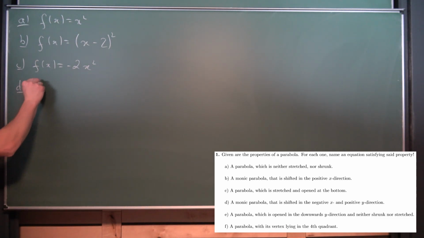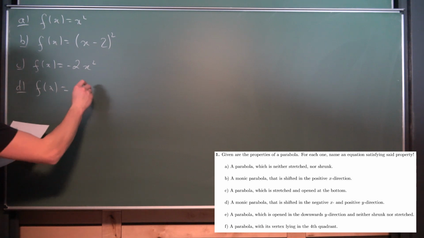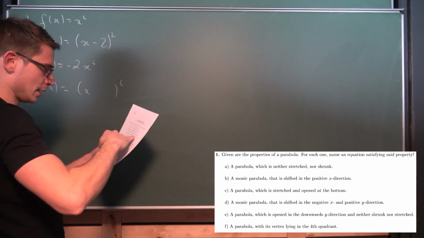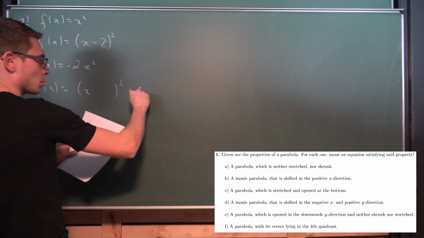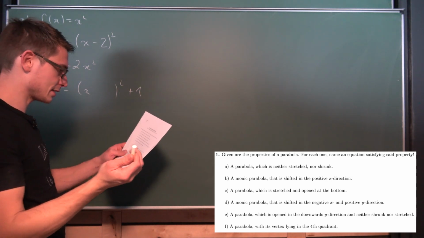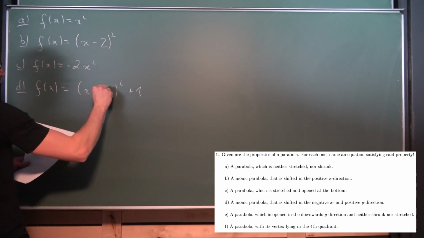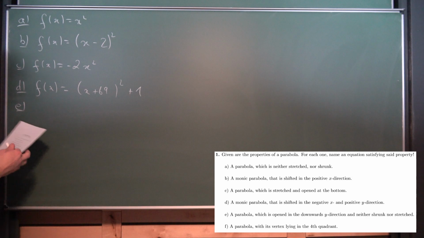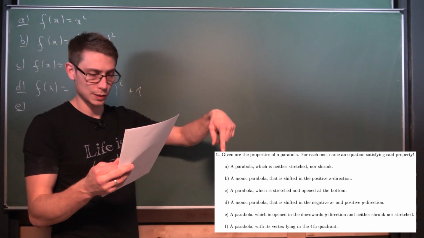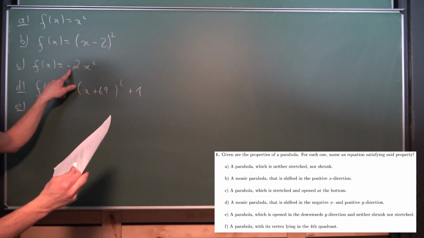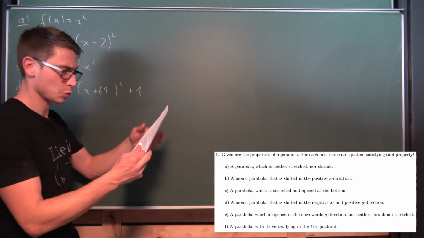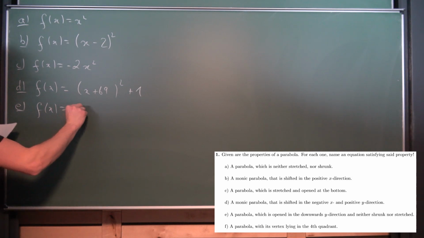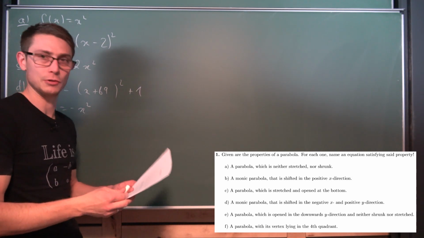Okay, so we have two conditions here. At first we need an x here, and we also have a shift into the positive y direction, so +1 for example, and in the negative x direction, so we have +69 for example here. That should do it. And the parabola is opened in the downwards y direction, just like here, and is neither shrunk nor stretched. This just screams for the parent function, but with a negative sign in front. That's the easiest solution, I guess.